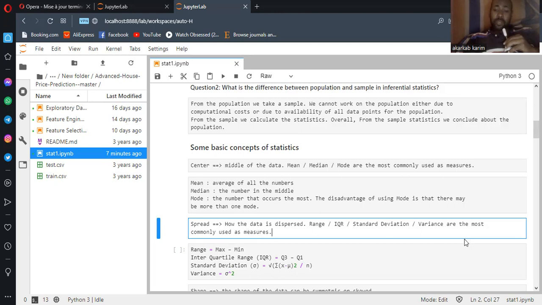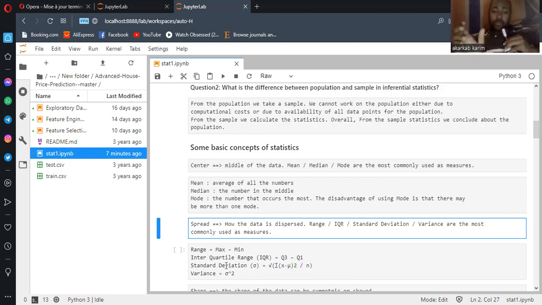These four measures or four concepts are the most useful as a measure. So for range, to calculate the range, it is the maximum minus minimum. That means we subtract the minimum from the maximum to see the range, how it is. We have also IQR, or interquartile range.